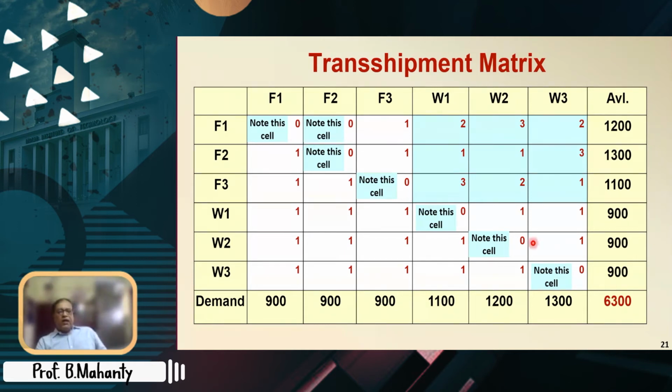But this long diagonal won't be long diagonal in all problems, because in other kinds of problems, F1 to F1 or F2 to F2 may not be on the long diagonal. Assume a matrix 5 by 6; obviously there, it won't be the long diagonal anymore. Anyhow, there will be some cells definitely of this type. They will be all zeros. Right, so this is how the cost matrix is obtained, and the demands and the availabilities are obtained. That means now the problem can be solved as a transportation problem.